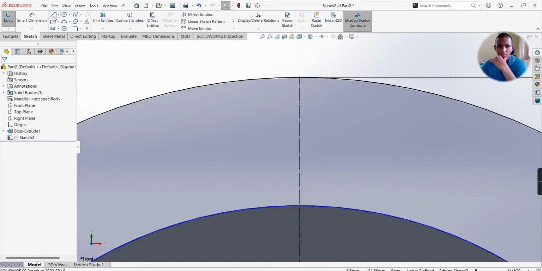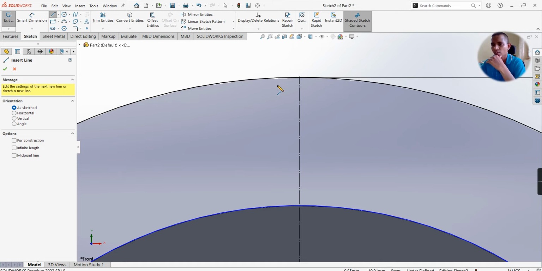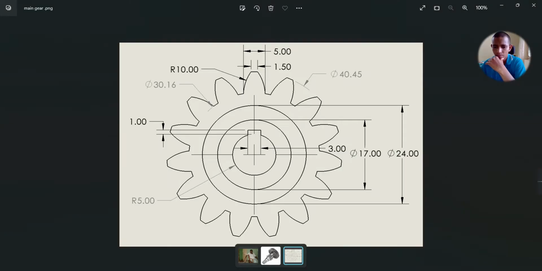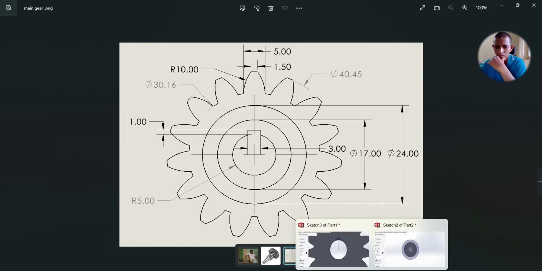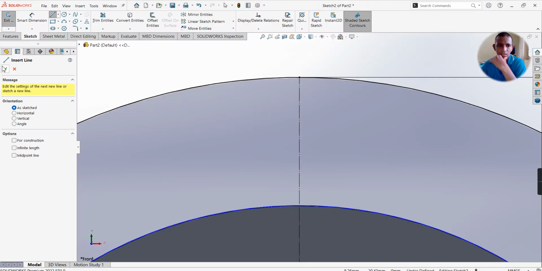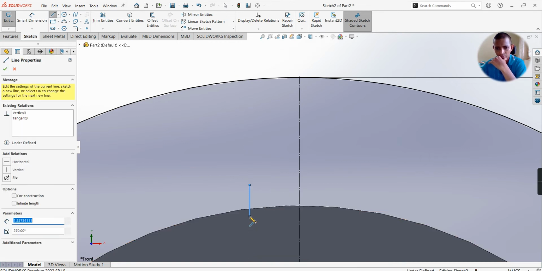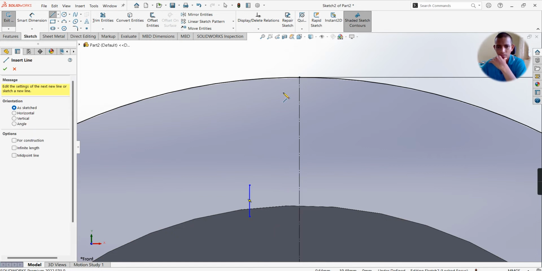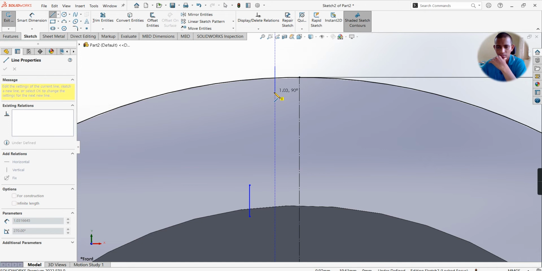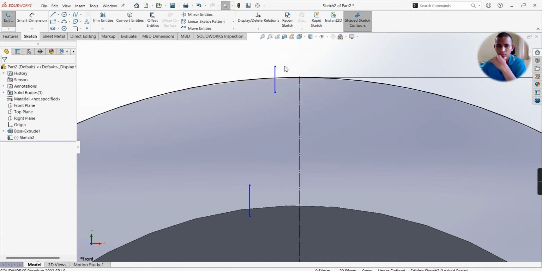Next, take a line command. Now I am going to design the profile of the gear, one gear. We will design this gear. Distance from here to here it is 5 mm and distance of this is 1.5 mm. So take a line command, draw one vertical line. Next, draw one more vertical line which intersects this circle and this circle.